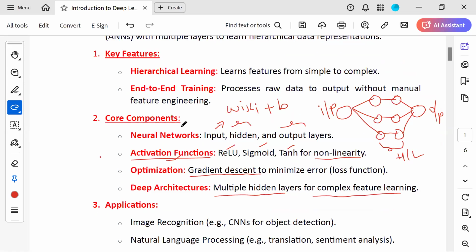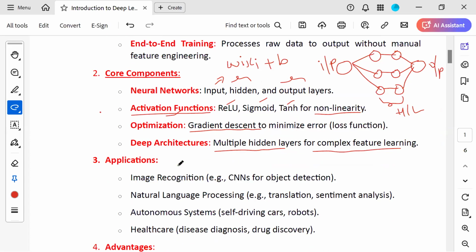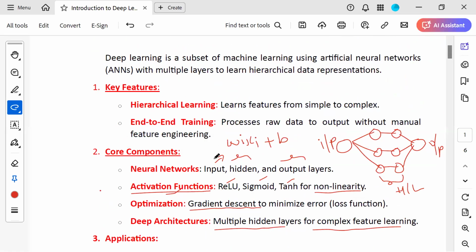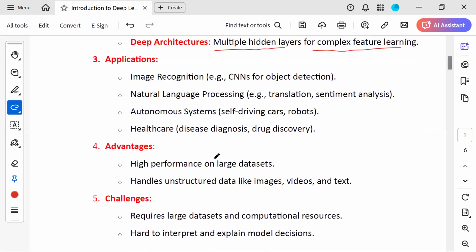First one, neural networks: input, hidden, output. Activation function, what is it? It is used to find the output of a neuron by using some mathematical transformations. So we are going to find the output of a neuron by using the activation function. Now you can see optimization here. It is used to minimize the error, using gradient descent. So this is all about the key features and core components.